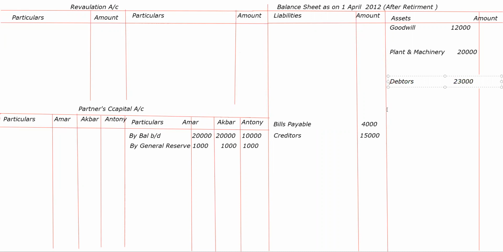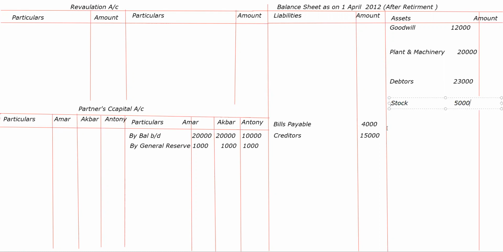Then stock. Stock is 5,000, and cash at bank. Is there any adjustment on cash at bank?